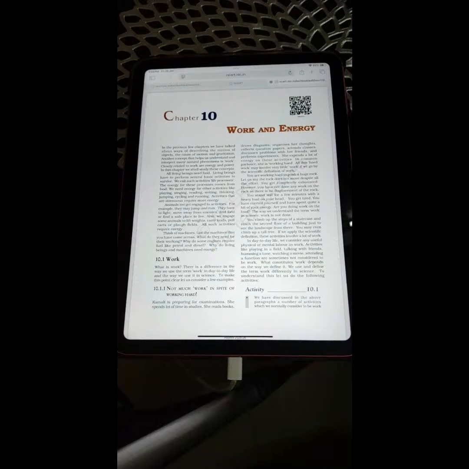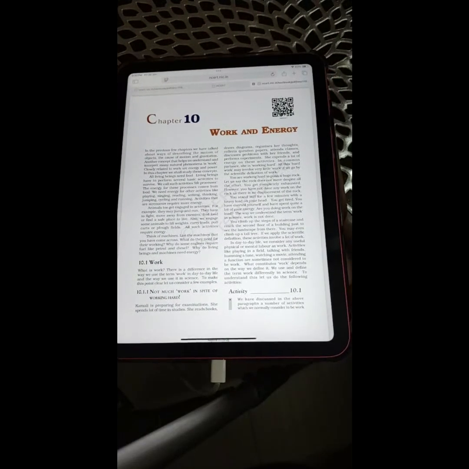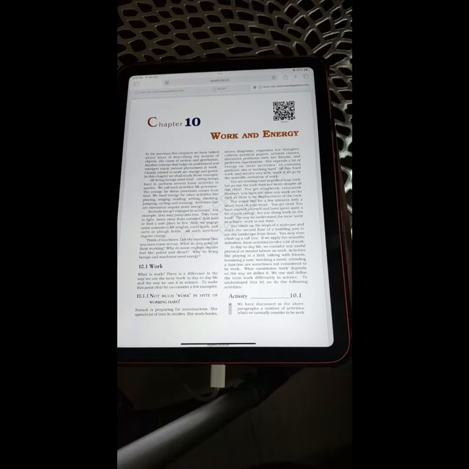In today's video, we will be doing the live reading of the chapter Work and Energy. This is chapter number 10 of class 9 science taken from NCERT. I hope the screen is visible to everybody. This is the 10th chapter of the reading one.